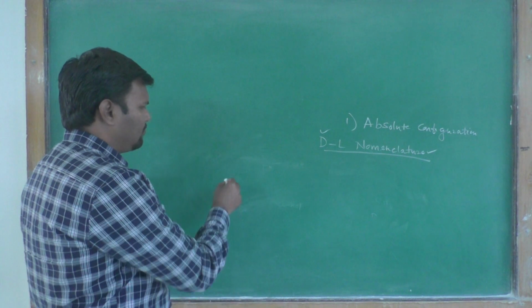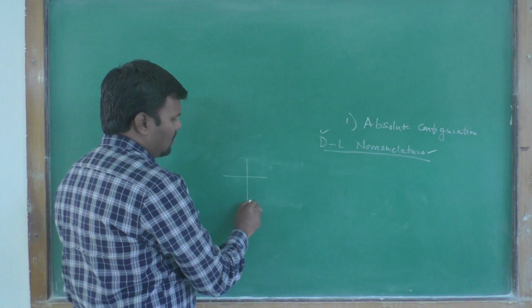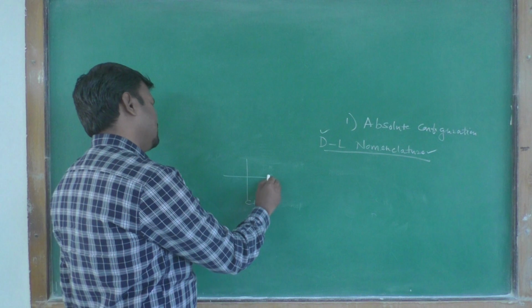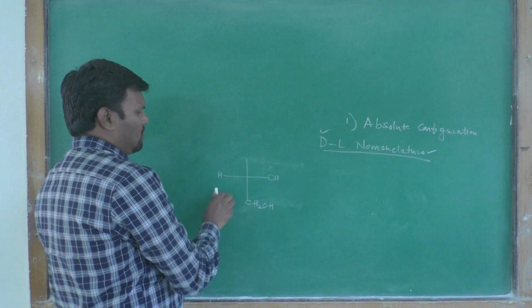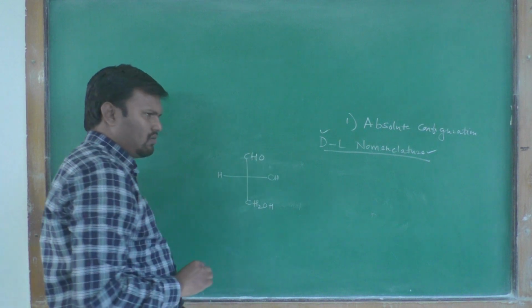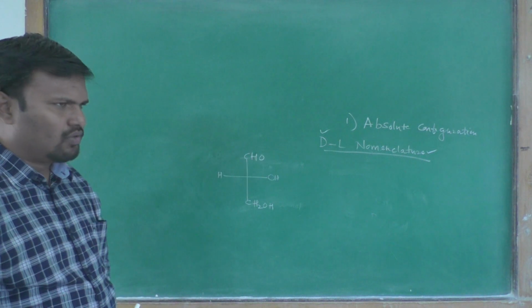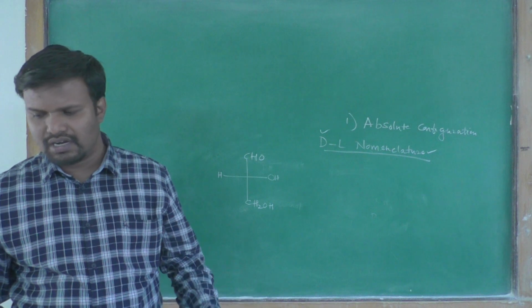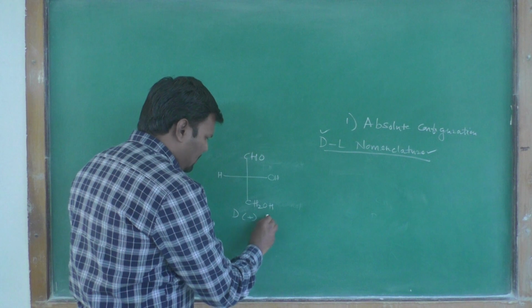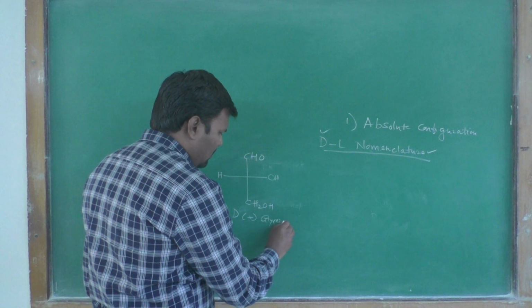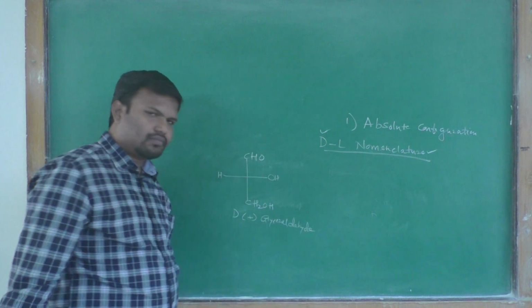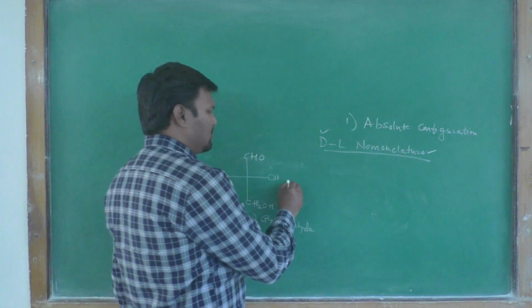Suppose we have glyceraldehyde. This is our glyceraldehyde, and the rotation for this glyceraldehyde is D positive glyceraldehyde.